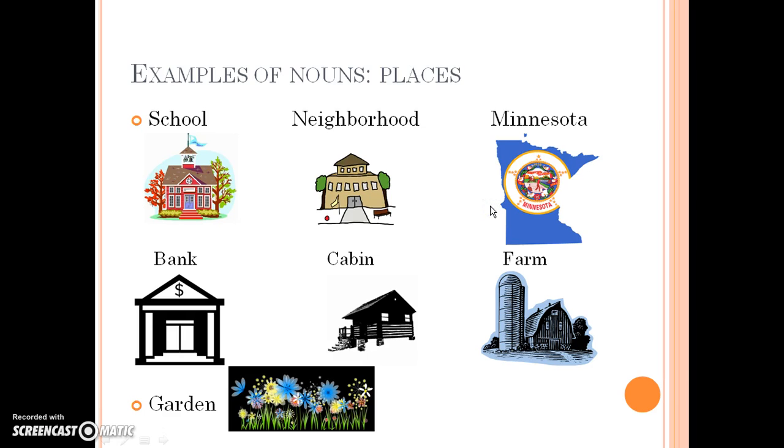Some examples of nouns that are places. So places you can visit, like school, a neighborhood, a place where you live, a state, so Minnesota, a bank, a cabin, a farm, and a garden. So these are all places you can visit. So any place, kind of like just like this, you could visit, and it's a noun.